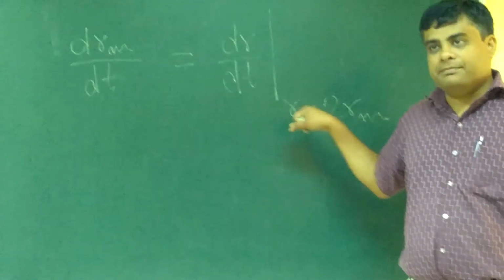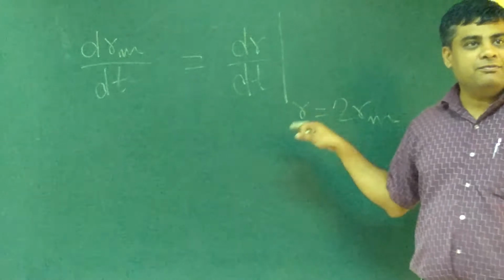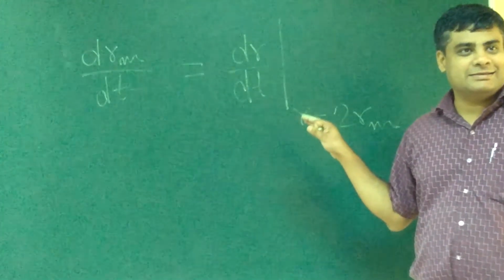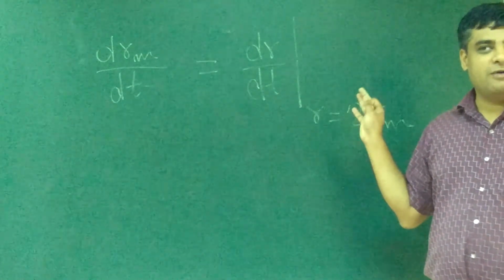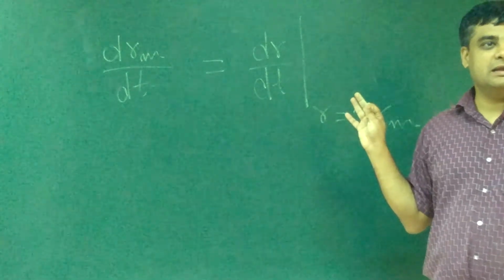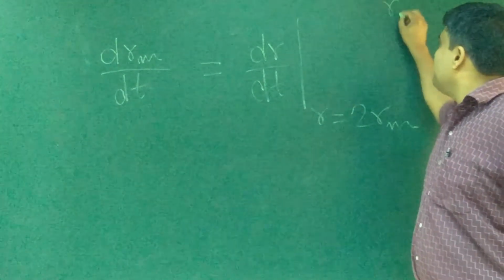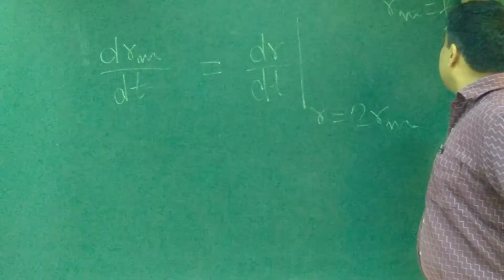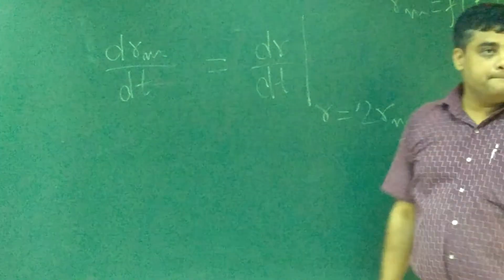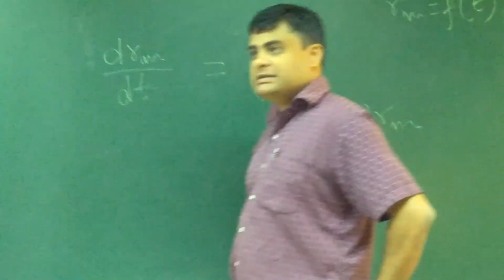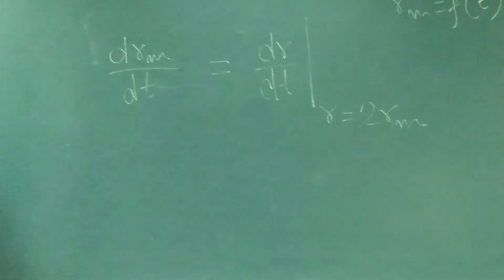Now with this assumption, can you derive the kinetic law of coarsening? What is the coarsening law? How Rm, the average particle size, varies as a function of time.